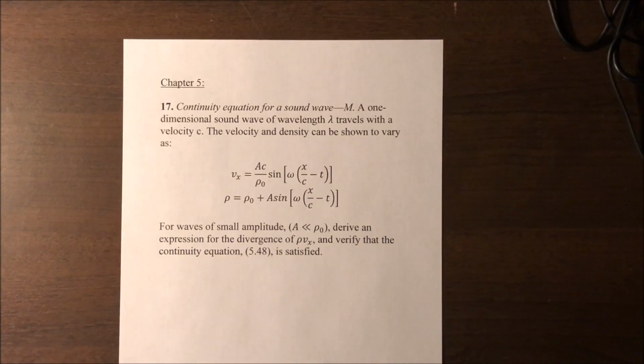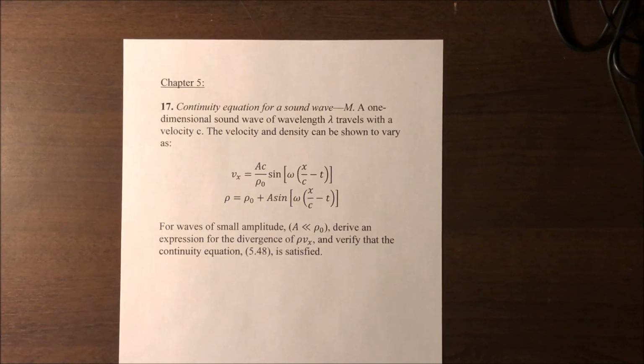A one-dimensional sound wave of wavelength lambda travels with a velocity c. The velocity and density can be shown to vary as these two equations below. For waves of small amplitude, A is much less than rho naught, derive an expression for the divergence of rho Vx and verify that the continuity equation is satisfied.